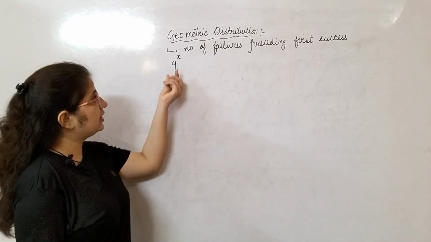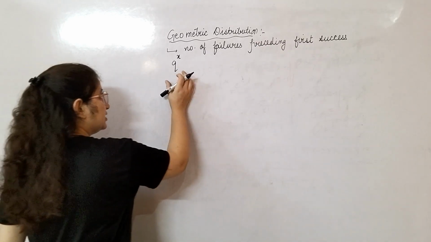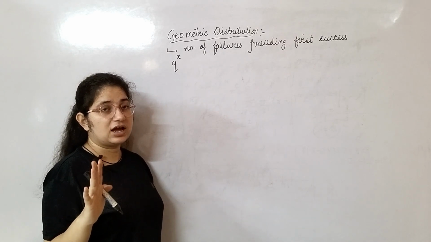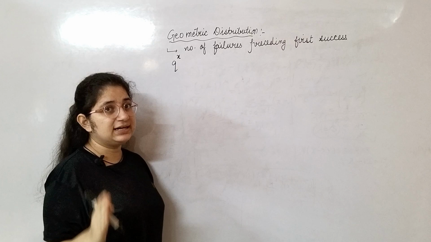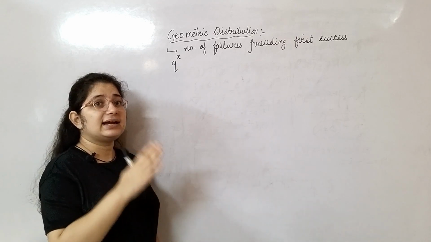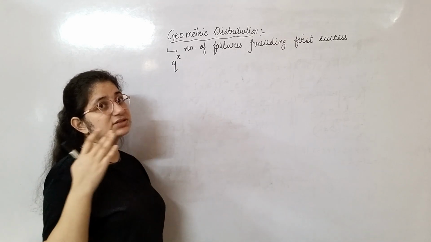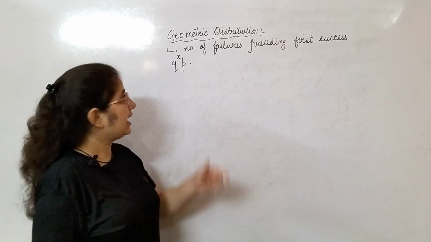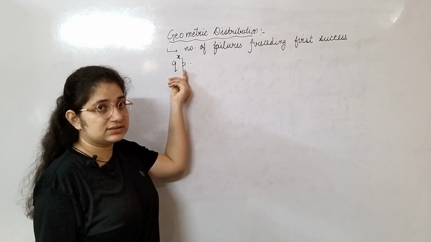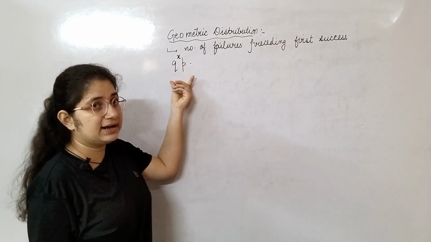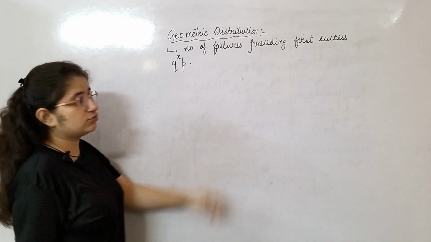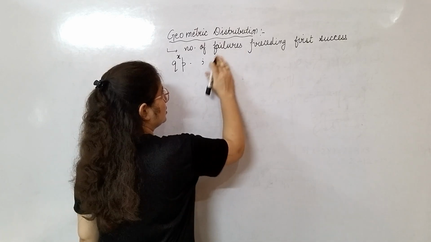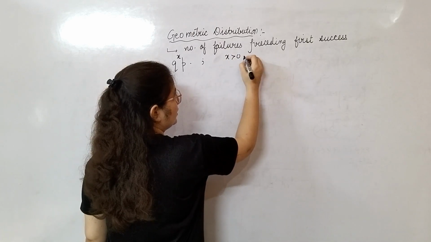Total number of failures are these, and after that, when you do the trials x times, at the x plus 1th trial you go to your success. So that complete probability we will say is q raised to power x into p, and this is forming a GP series. Here your x is varying from 0 to infinity.